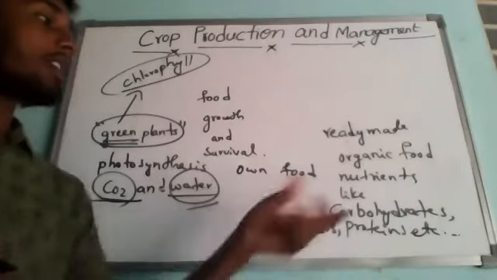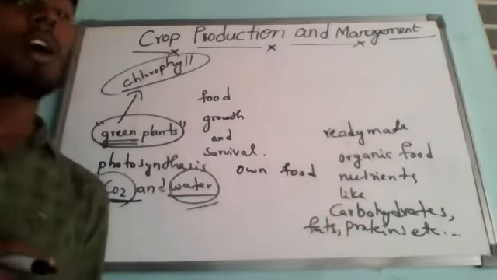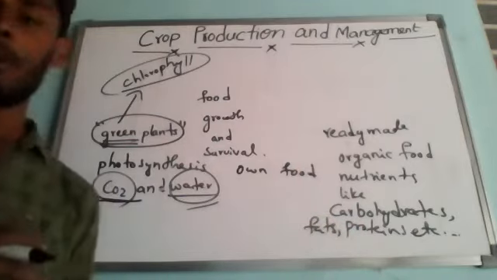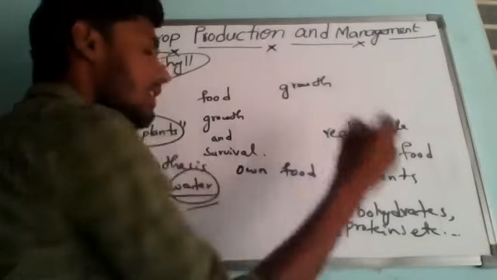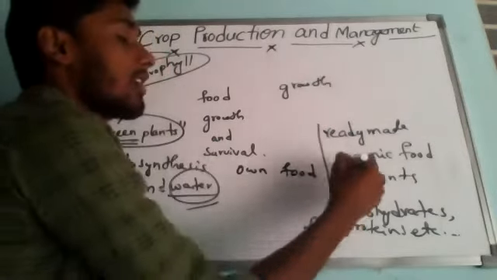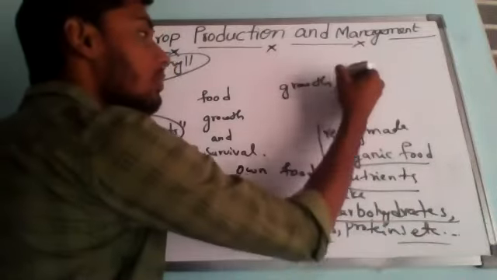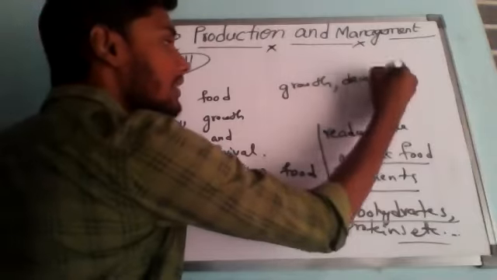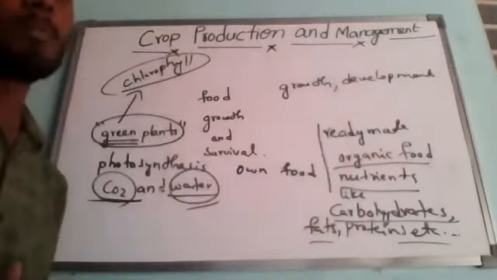Why are they taking all these kinds of ready-made foods? For their growth and their development. We take this kind of ready-made organic food, nutrients like carbohydrates, fats and proteins, for growth and development.